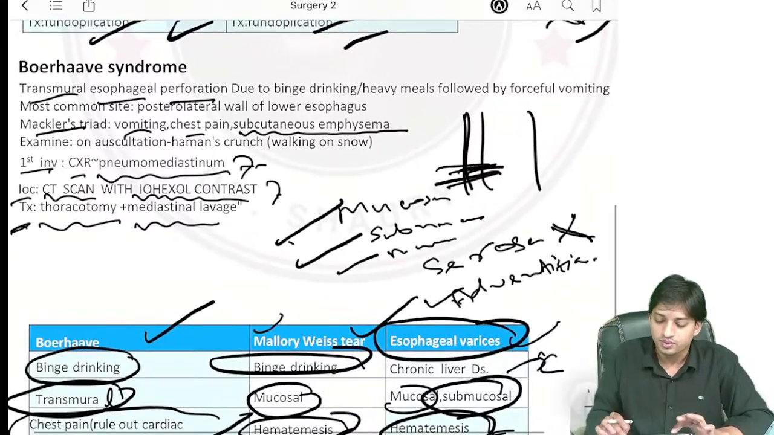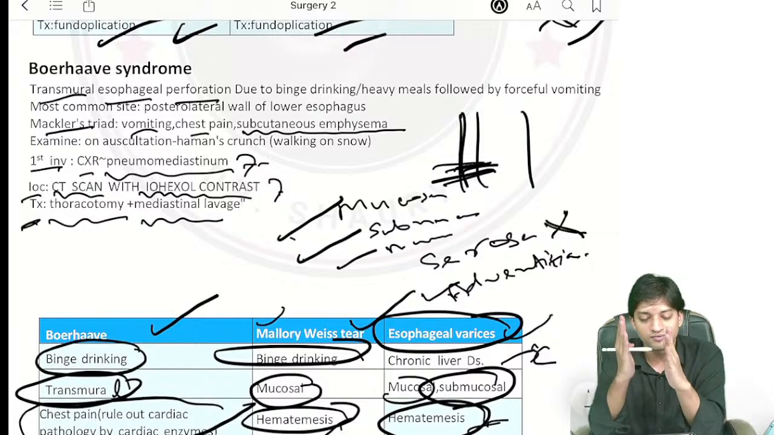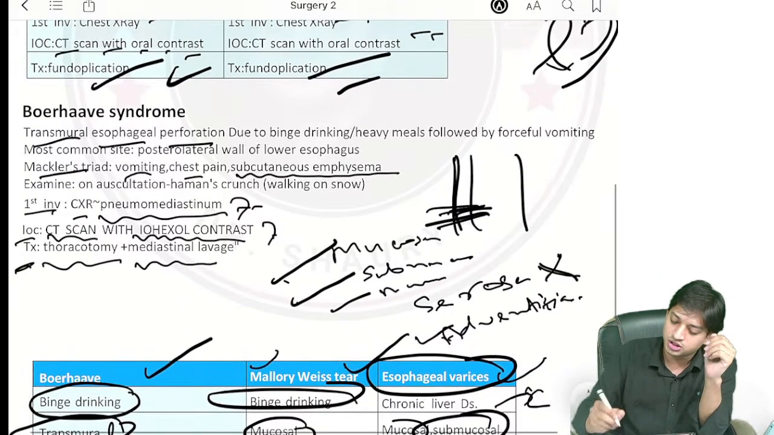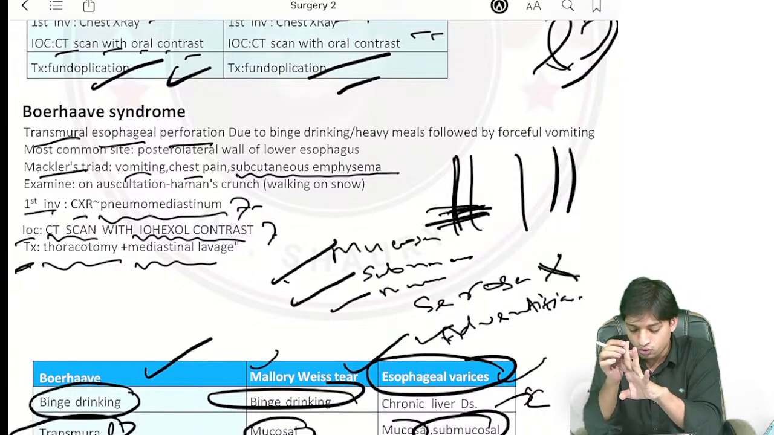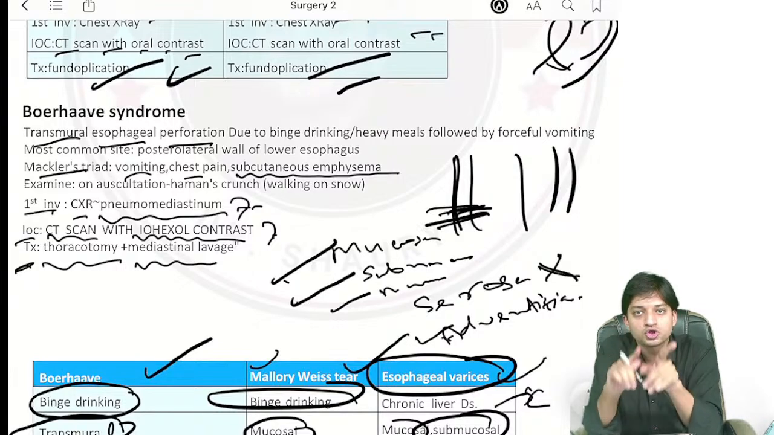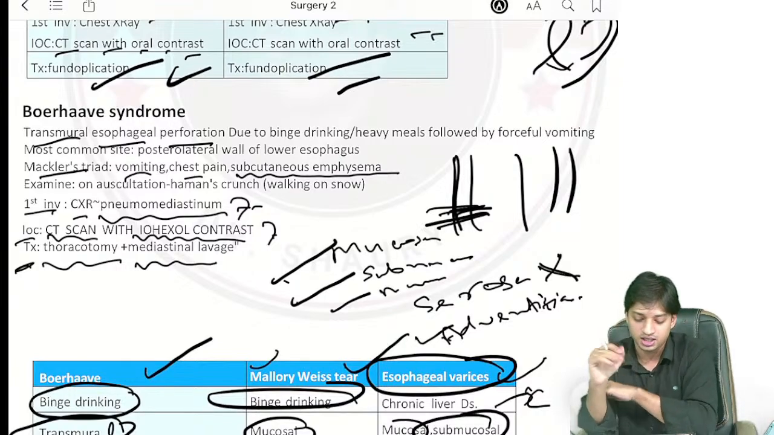Boerhaave syndrome. What is Boerhaave syndrome? It is the complete tear, through and through tear. That means involving all the layers. Can you tell me the layers of the esophagus? In the entire GI tract, you have 4 layers. That is the mucosa, submucosa, muscularis, right, and the serosa. But in esophagus, serosa is absent. Instead of serosa, you have the adventitia layer, right, guys?